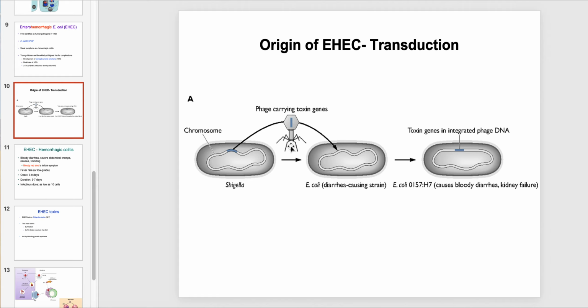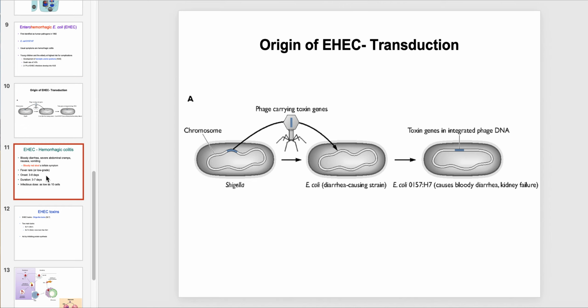But sometimes the viruses make a mistake and will package the DNA from the previous host rather than its own DNA. So some of the viruses will go out into the world with bits of the previous host's DNA, and that's what happened here. The virus infects the new E. coli, injects the Shiga toxin gene, and just like that, you end up with a much more deadly strain. So here's a mild diarrhea-causing strain that acquires this Shiga toxin, and it becomes this super deadly bloody diarrhea kidney